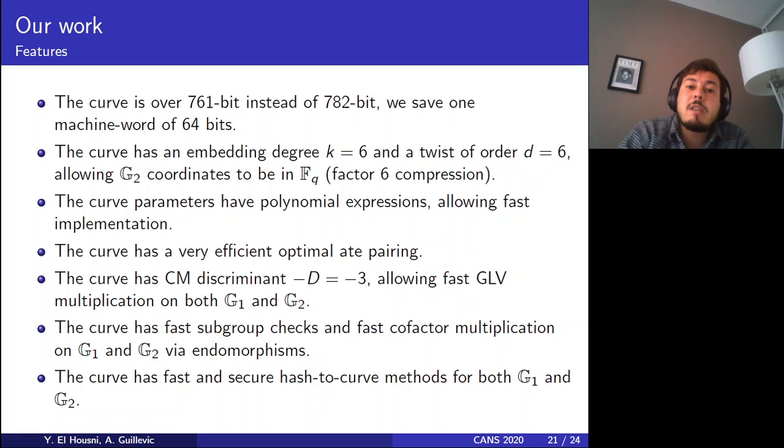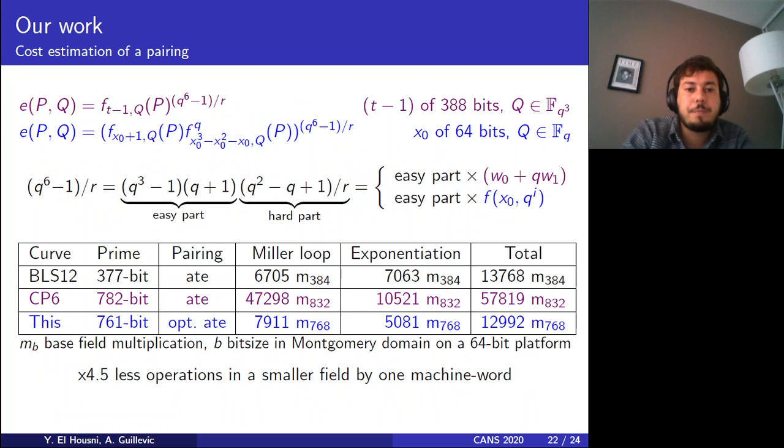The curve parameters have polynomial expressions, which in this case allows fast implementation. We found a very efficient optimal ate pairing, and we had GLV multiplication over both G1 and G2, and also subgroup checks and cofactor multiplication tricks via endomorphisms. And also we proposed, based on the literature, some secure and fast hash to curves for both the G1 and G2 groups.